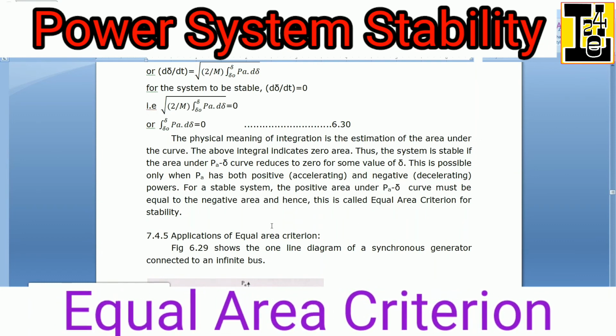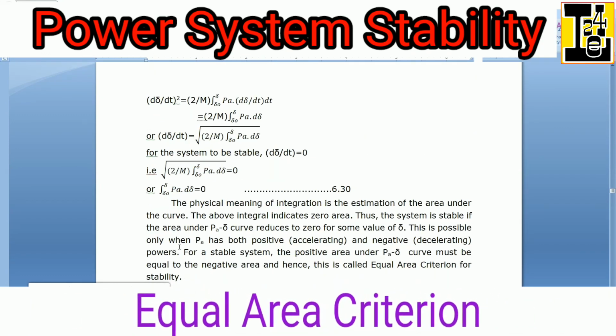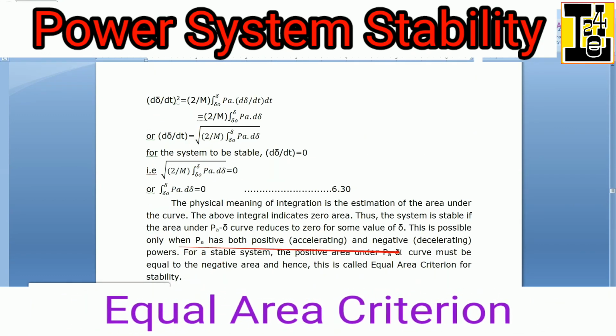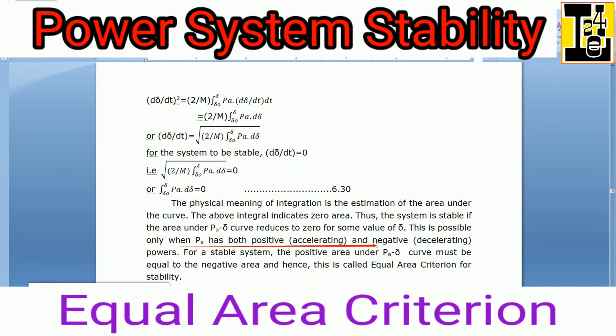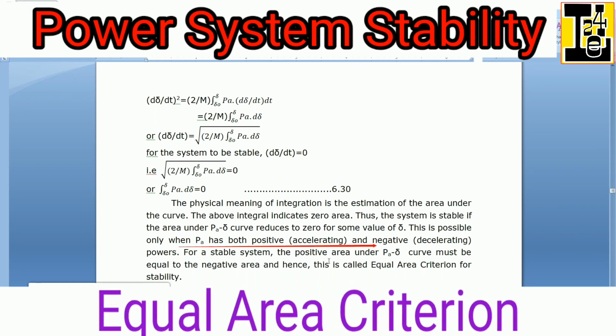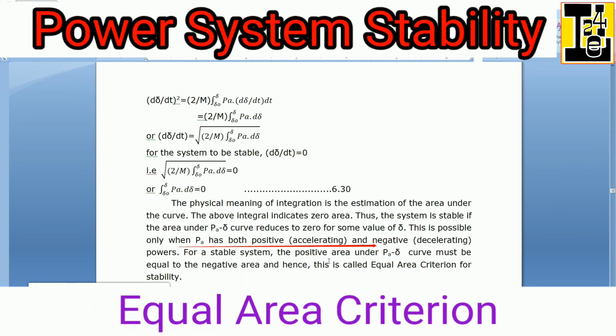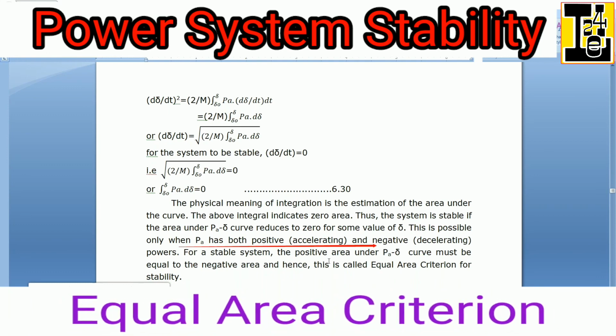For a system, the positive area under the PA-δ curve must be equal to the negative area, and hence this is called the equal area criterion for stability.